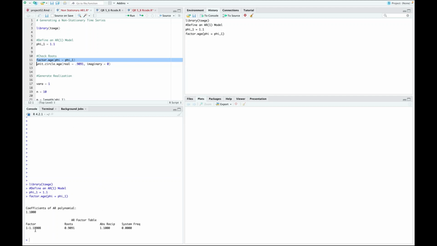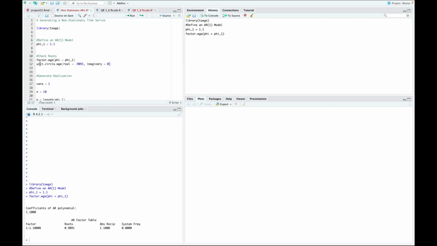We'll note that this is the factor, of course, that's associated with that model, 1 minus 1.1B, but it will have a root that is inside the unit circle. And again, to rephrase what we had earlier, we'll produce a stationary time series only if all the roots of the characteristic equation are outside the unit circle. So this one's inside the unit circle, and the absolute reciprocal of that is 1.1, again indicating that the root is inside the unit circle, and it's got a system frequency of 0, which will be associated with wandering, and that is something we're really going to look at here.